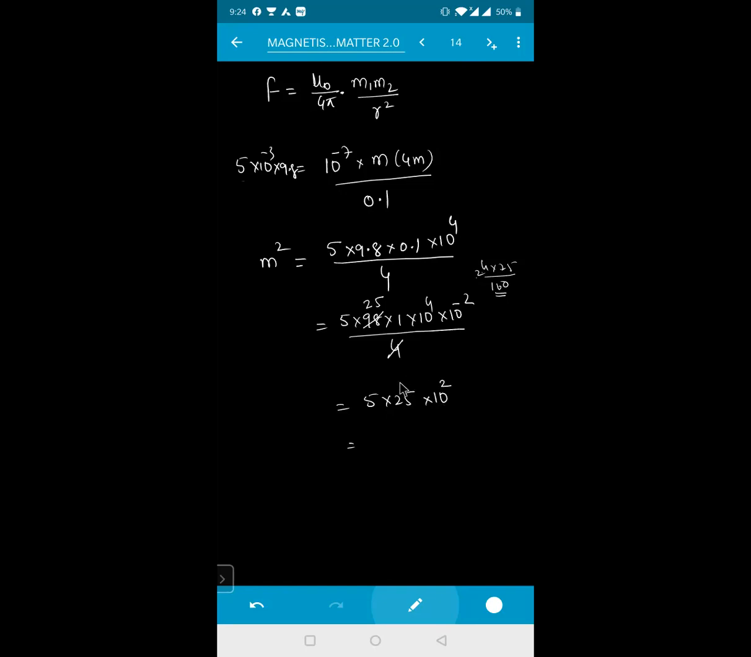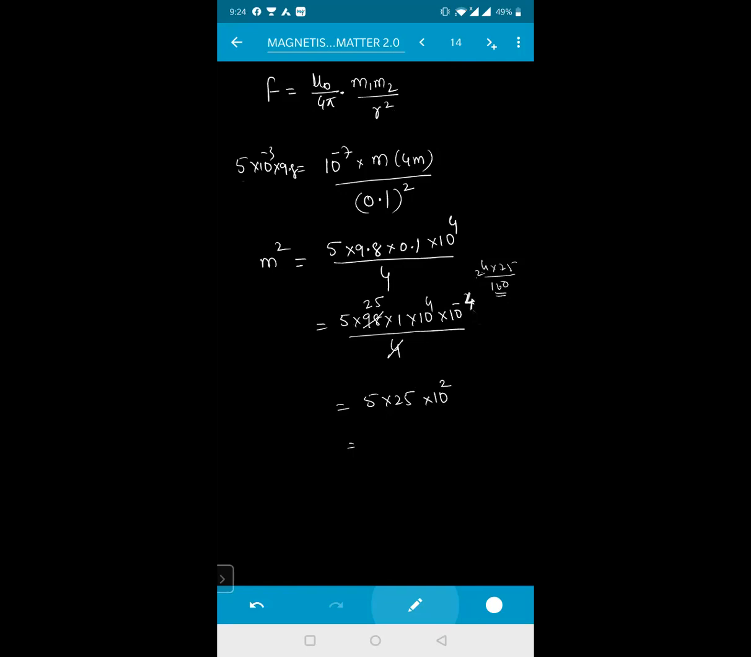Correct, write the whole thing. So it is 5 into 0.8 into 0.1. Sorry, this one is whole square here. So this square, this will be equal to 0.1. 0.1 whole square means that will become for me how much? 10 to the power of minus 4, this.